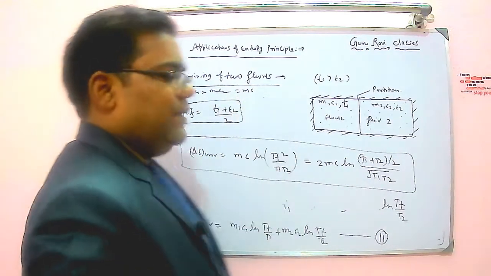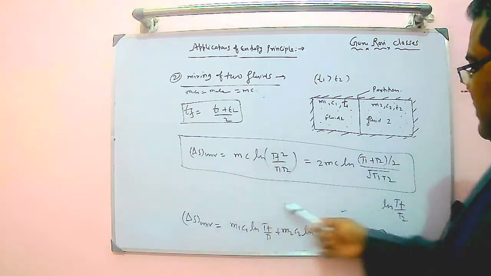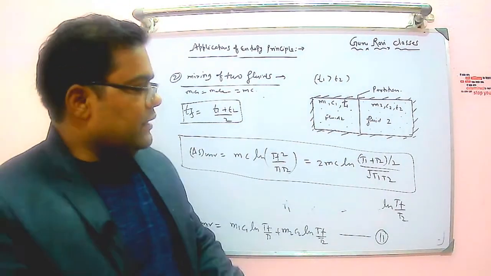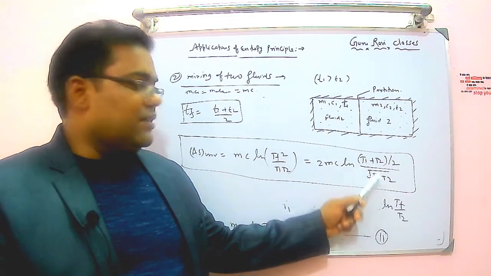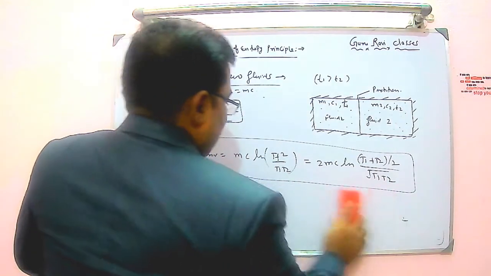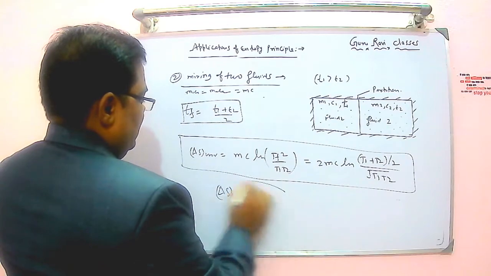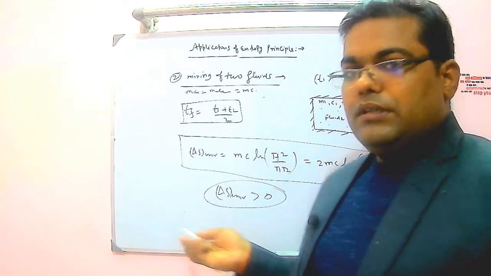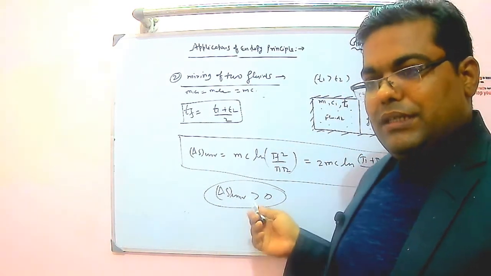So clearly it is visible, if my T1 is greater than T2, this expression will be positive. Or another way you can say, the arithmetic mean is always greater than the geometric mean. That means delta S of universe is greater than 0. Again we came to the conclusion that the mixing of two fluids is an irreversible process, but still it is possible.